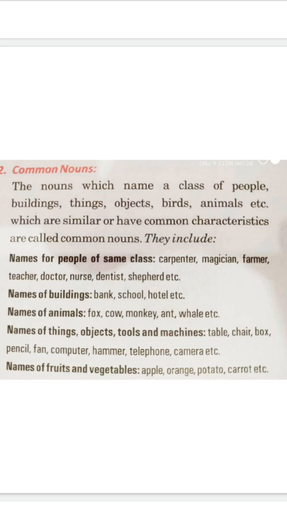Names of buildings, bank, school, hotel. Names of animals, fox, cow, monkey, ant. Names of things, objects, tools and machines like table, chair, box, pencil, fan and so on. Names of fruits and vegetables like apple, orange, potato, etc.